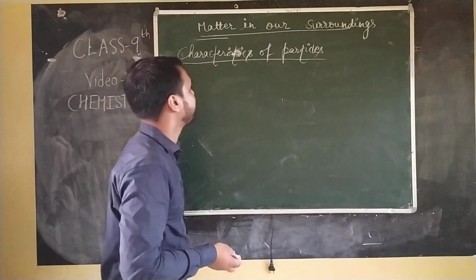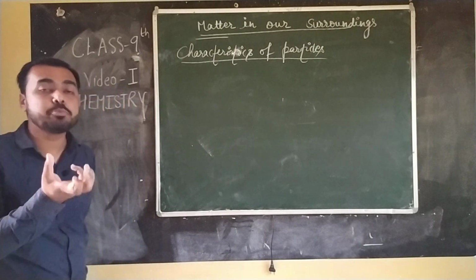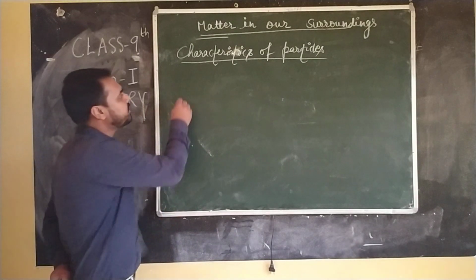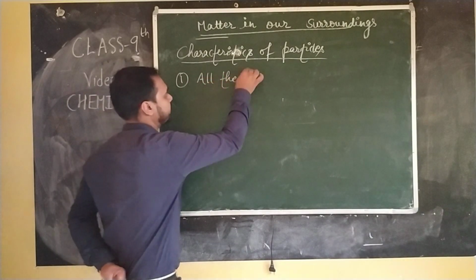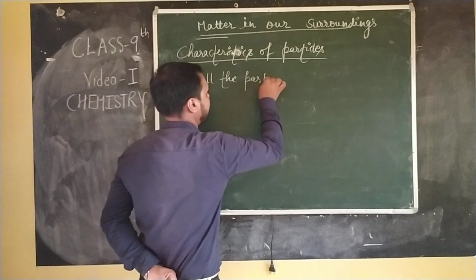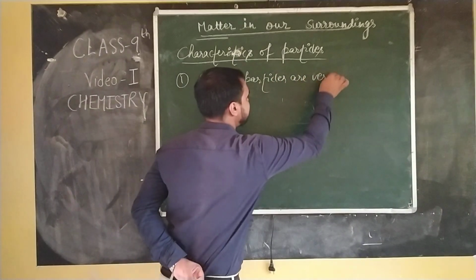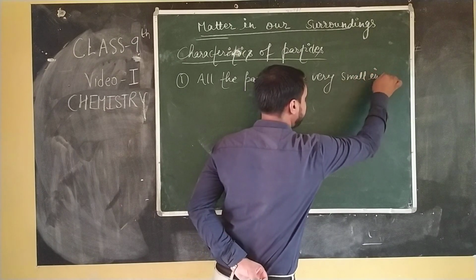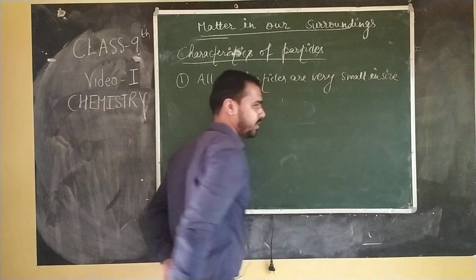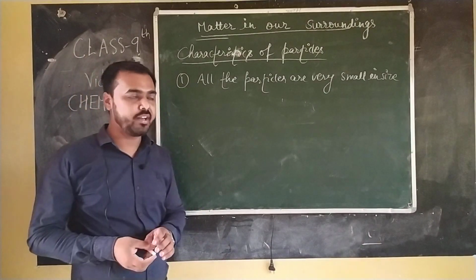Listen now again. Here the next topic is characteristics of particles. Means what are the properties of the particles? We know that all the particles are very small in size. Take the example of an elephant. What do you think? How is the elephant made? We know that an elephant is an organism.